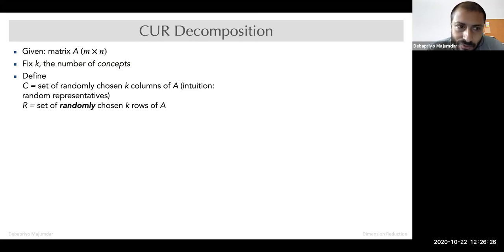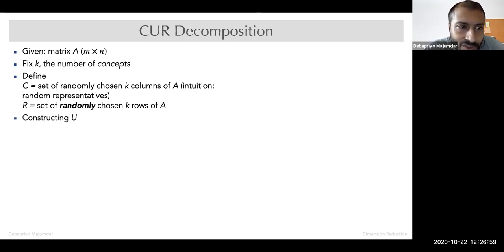So first of all, what does this mean? C is a set of randomly chosen K columns of A. The intuition is K random representatives from the data. Each column is a data point, so you pick K random points from there. And R is a set of randomly chosen K rows of A. That means instead of all your M dimensions, you simply choose K random dimensions.